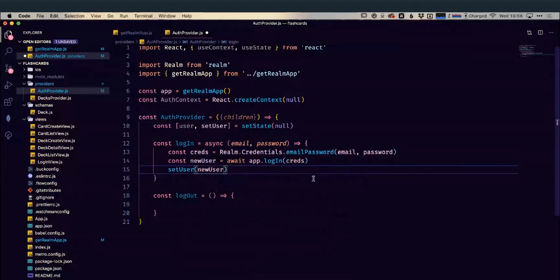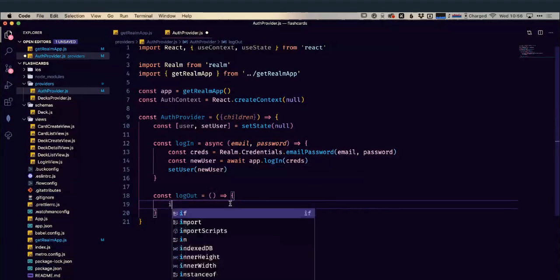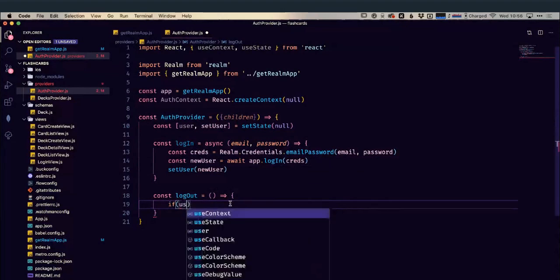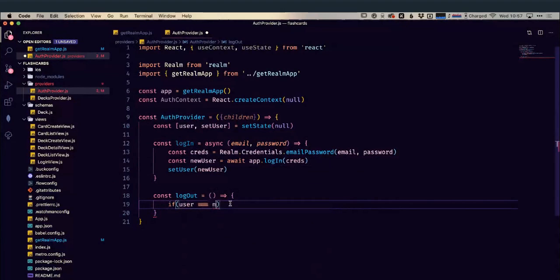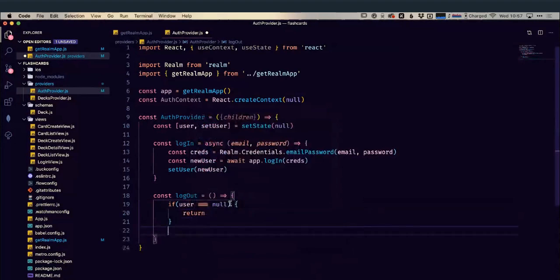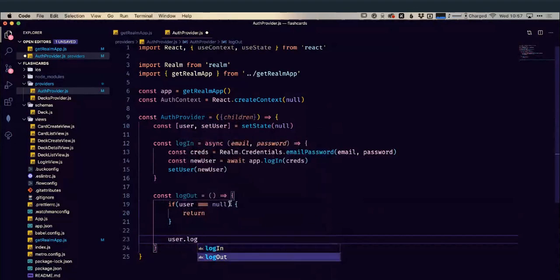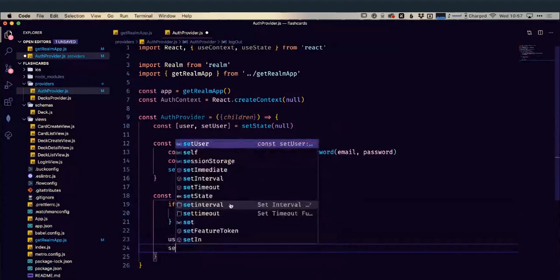Okay, great. And then we're also going to need to log out. So first of all, we can only log out if we have a user. So if user is currently null, nobody to log out, let's just return. But if we do have a user that's not null, then we're just going to call a logout function on our user, and then we're going to set that user to null as well.